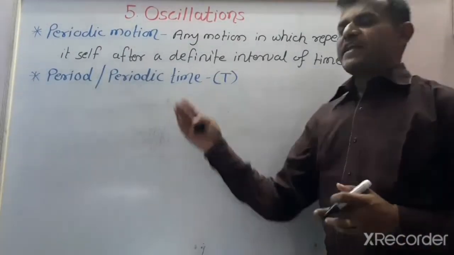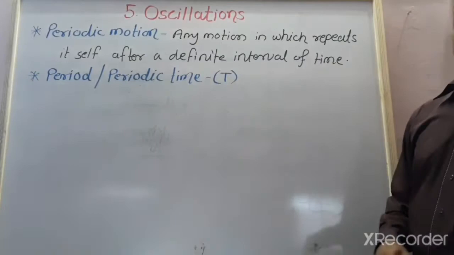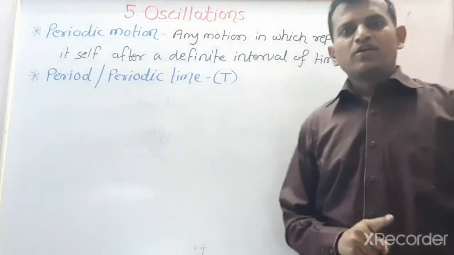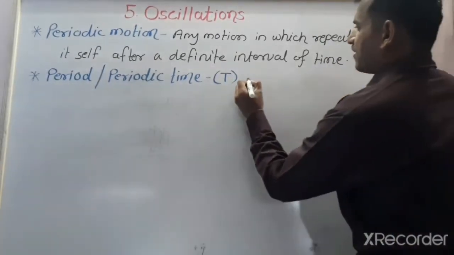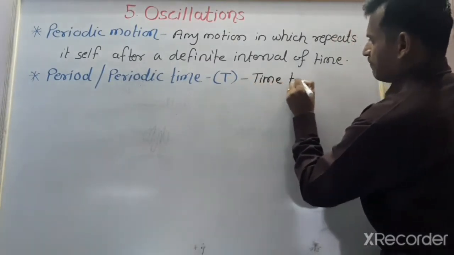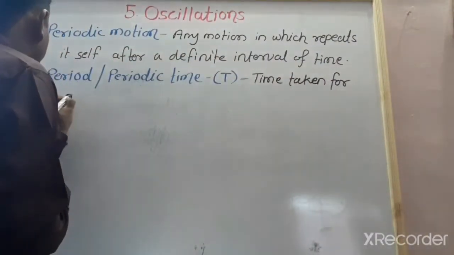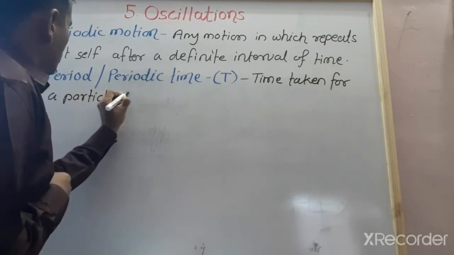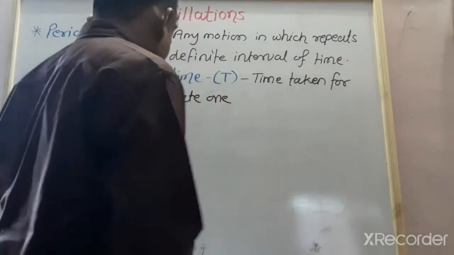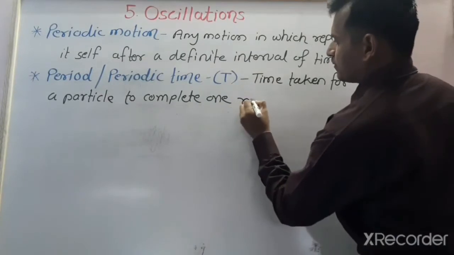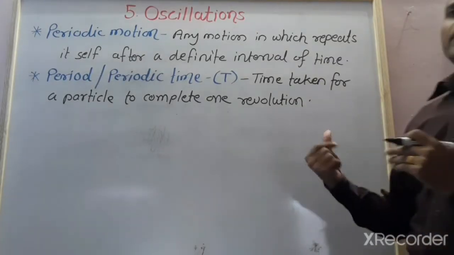the next definition, that is the period, or it is also called as periodic time, and represented by the letter capital T. Period or periodic time: the time taken for a particle to complete one revolution or one oscillation is called as the period or periodic time.